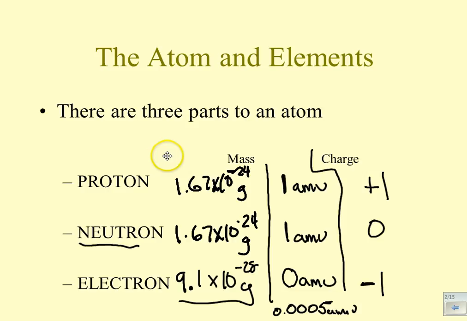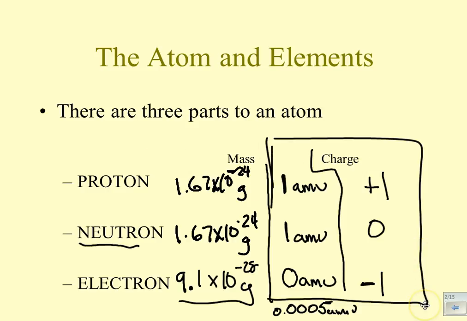Okay, so I think that this part of this table is important for you to have in your mind. Now, the last thing that I want to go over here is the symbols of these subatomic particles. A proton has a symbol of P+. That is a lowercase p and a plus sign. The p comes from proton, and the plus comes from its charge. The neutron is a lowercase n with a 0 because it's a 0 charge. And electrons have a lowercase e with a negative charge.